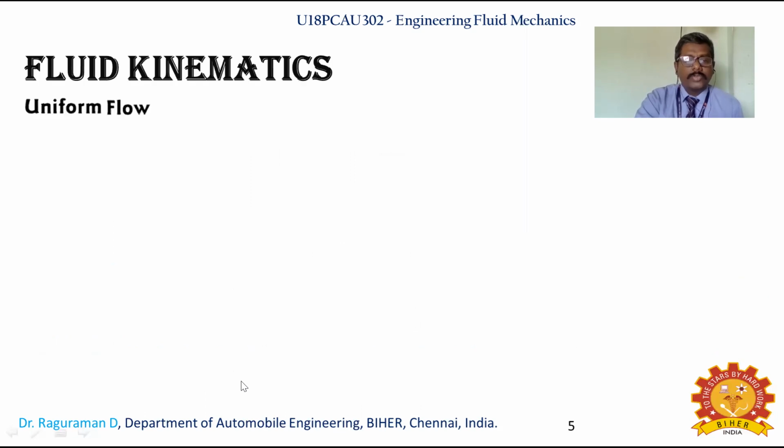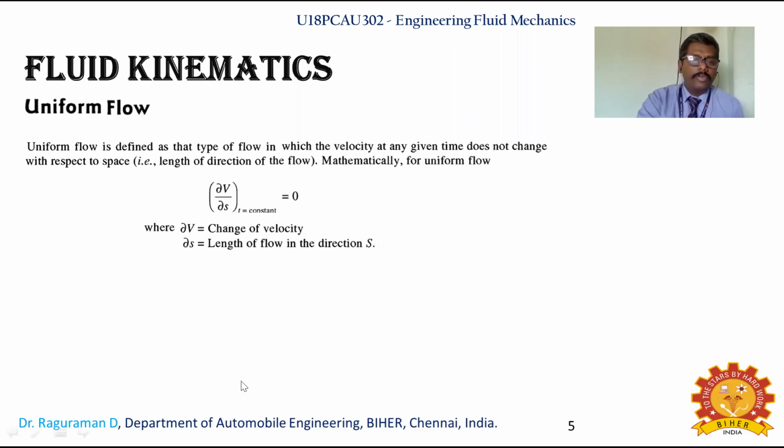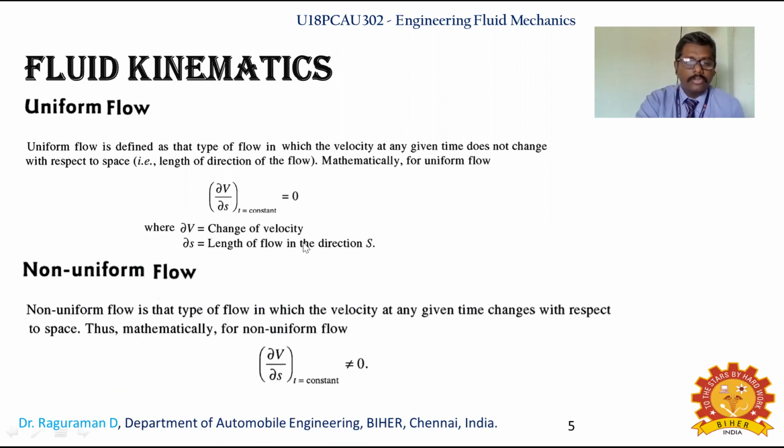The next flow is uniform flow. Uniform flow is the flow in which the velocity at a given time does not change with respect to space, that is, the length in the direction of flow. Mathematically, with respect to space, ∂V/∂s, where s is the length of flow in the direction, is not going to change. So the velocity is not changing, and you say it is equal to 0. If it is a non-uniform flow, it is not equal to 0.